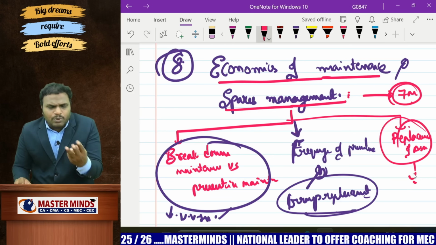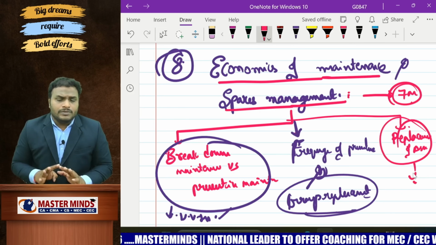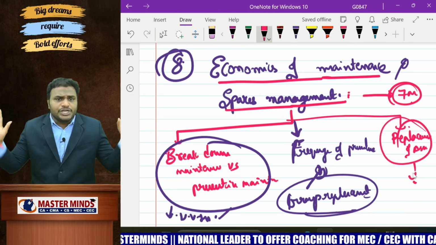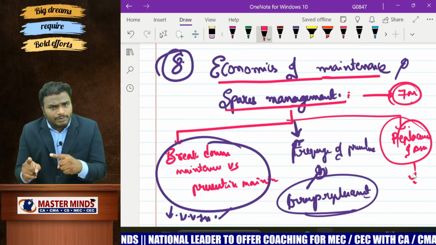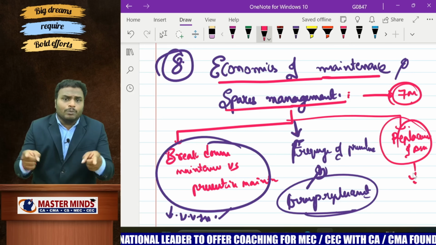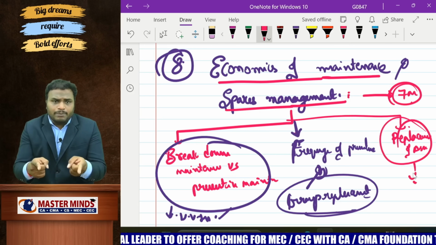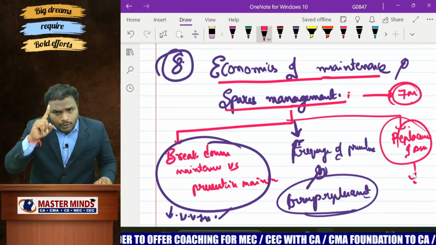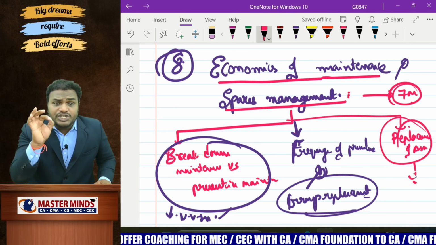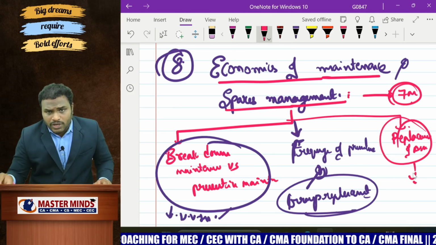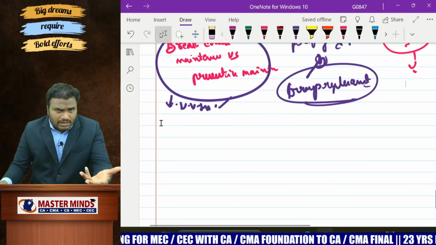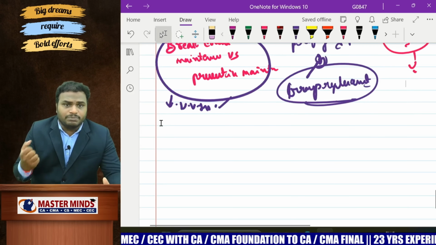That means only 3 problems from this chapter. Please practice the 3 problems. That's sufficient. One is on breakdown maintenance versus preventive maintenance, and group replacement policy, and replacement of asset. One question is there. You have to practice that one question. That's sufficient. If time is available, you can move on to the next chapters.